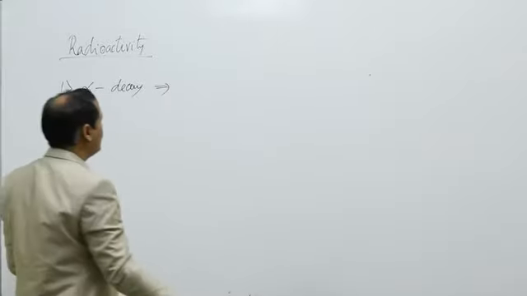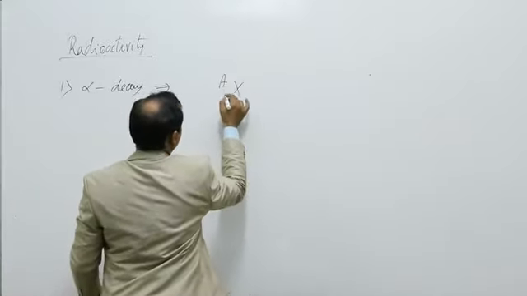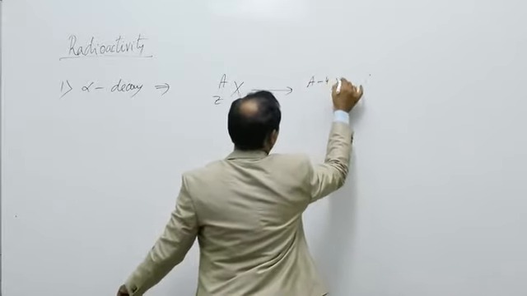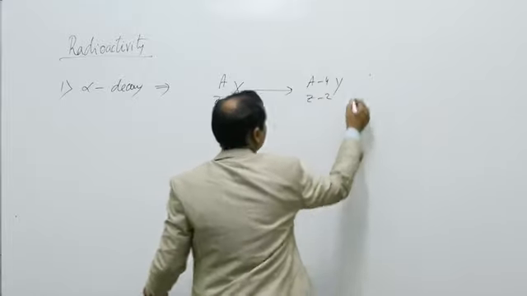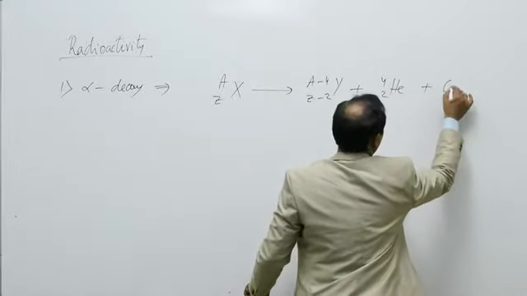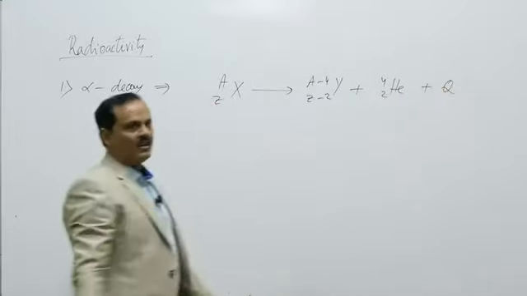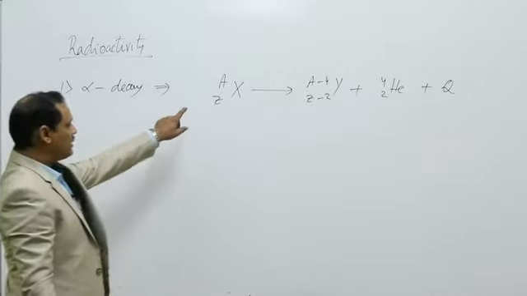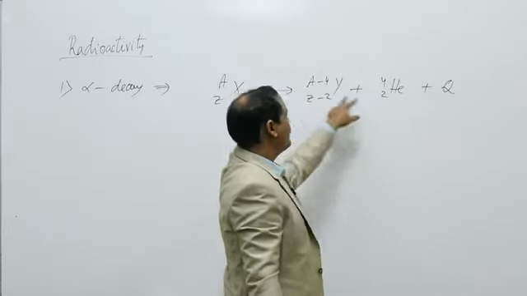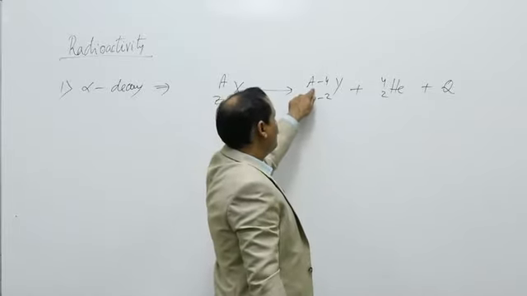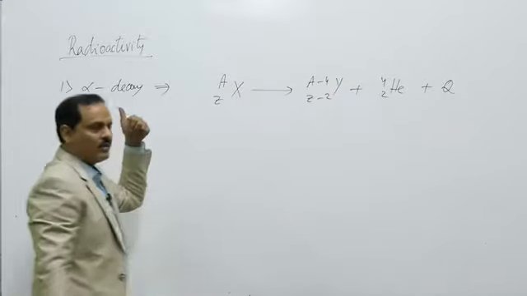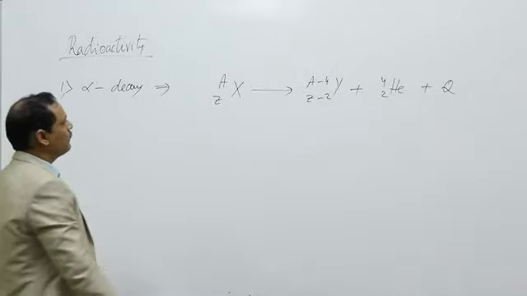In alpha decay, what happens? A nucleus AXZ gets converted to A minus 4YZ minus 2 plus 4He2, plus some energy is released. As you can see, the charge is conserved: Z minus 2 plus 2 is Z. The number of nucleons is conserved: A minus 4 plus 4 is A. So the number of nucleons is conserved.